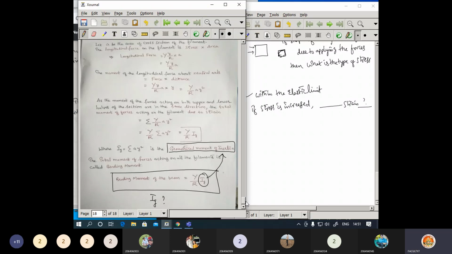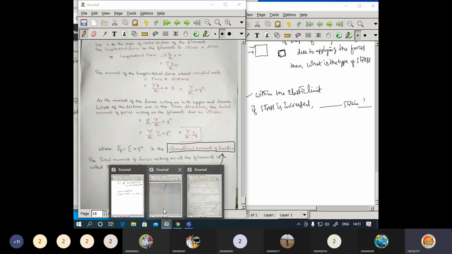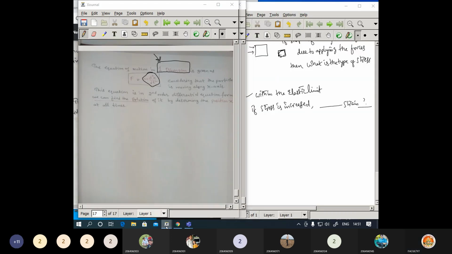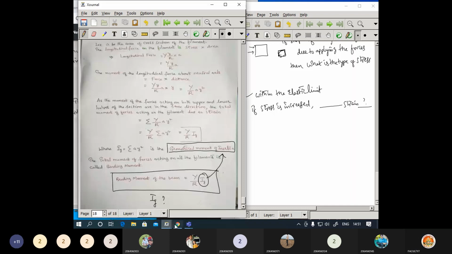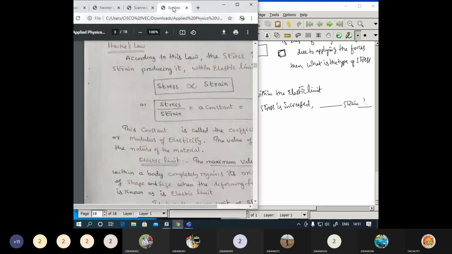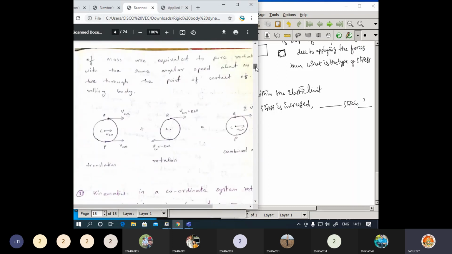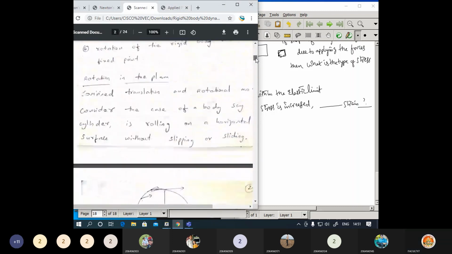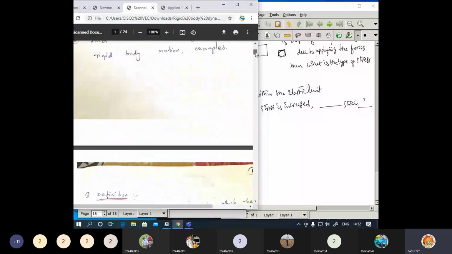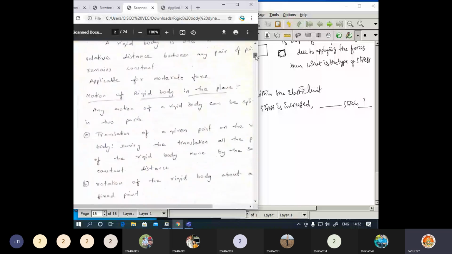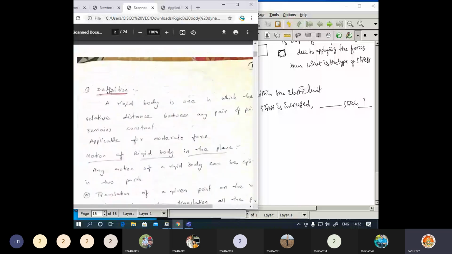Similarly, I may convert the remaining topics regarding the third unit. Regarding the third unit, you may expect a question regarding the definition of rigidity modulus and the rigid body.